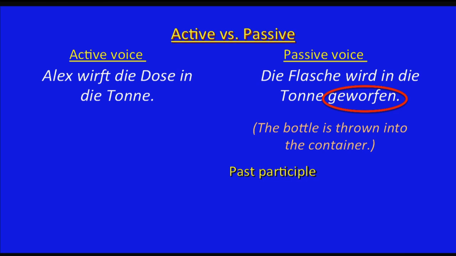Do you know which word it is? Is it thrown? Thrown. Sehr gut. Okay. Now we're going to talk about this past participle. What do you know about it? It's always in the passive voice. Where is it? At the end of the sentence. At the end of the sentence, and it often has one of those GEs in front of it. That kind of tells you that it's a participle, but we'll talk about that in a minute.